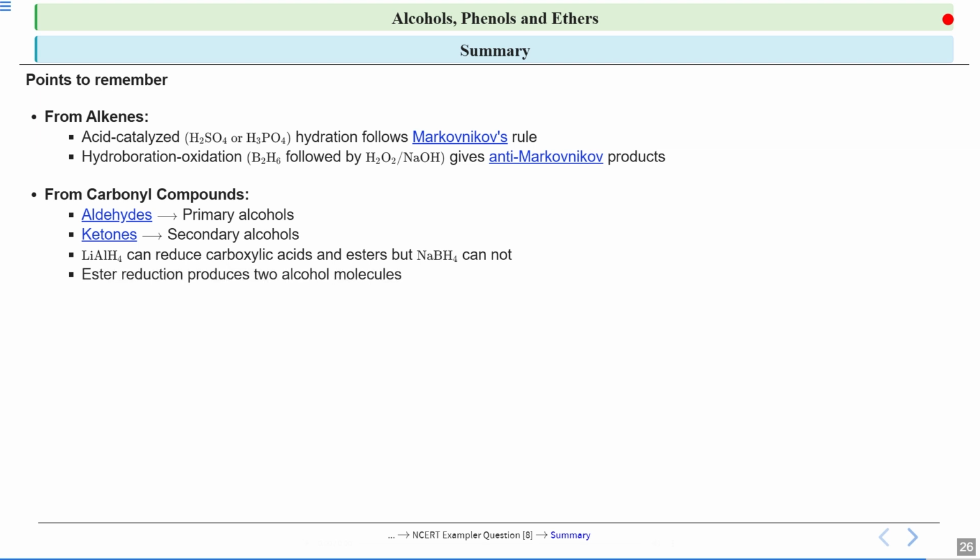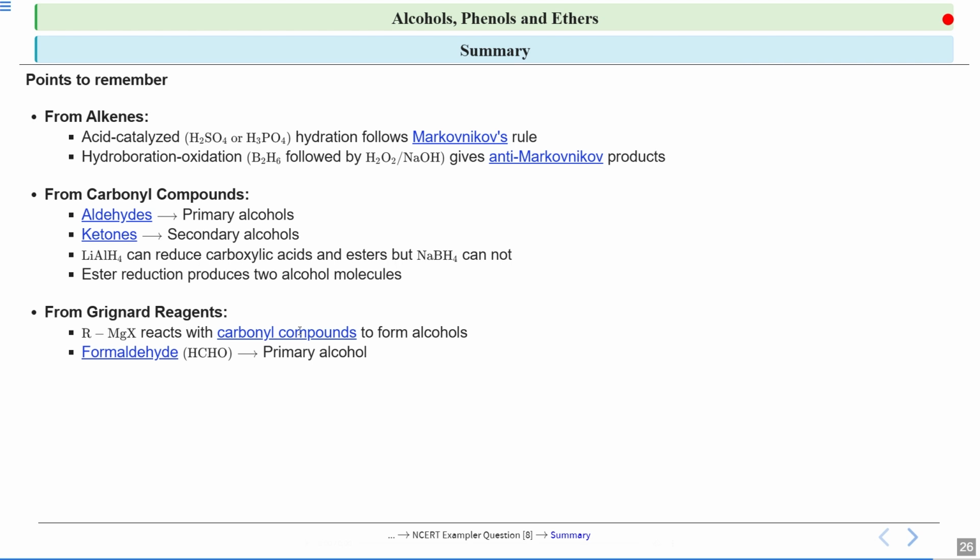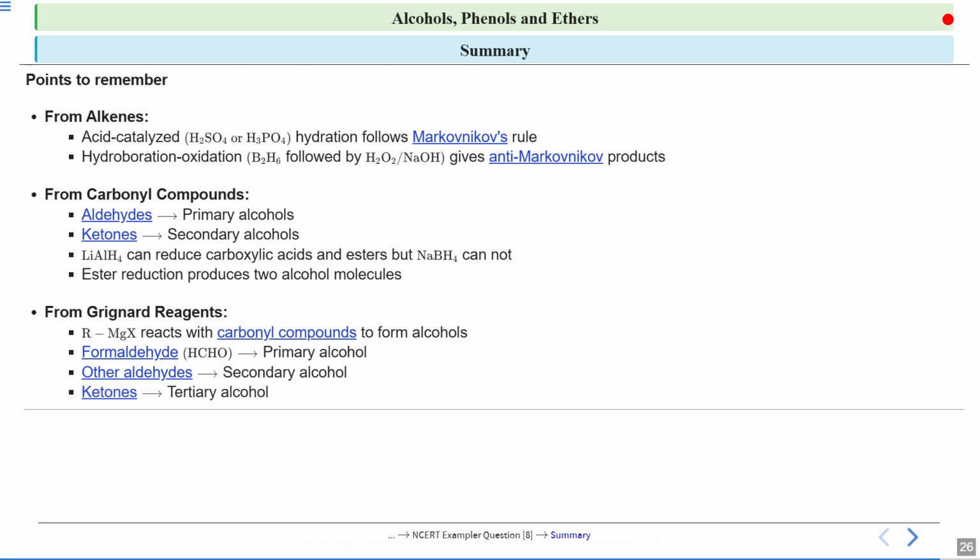And whenever your esters get reduced to alcohols, 2 alcohol molecules are formed. And when you are preparing from Grignard reagents, we saw that RMgX reacts with your carbonyl compounds and forms alcohols. So formaldehyde forms the primary alcohol, your other aldehydes form the secondary alcohol, and your ketones form the tertiary alcohol. So this is what we studied today.